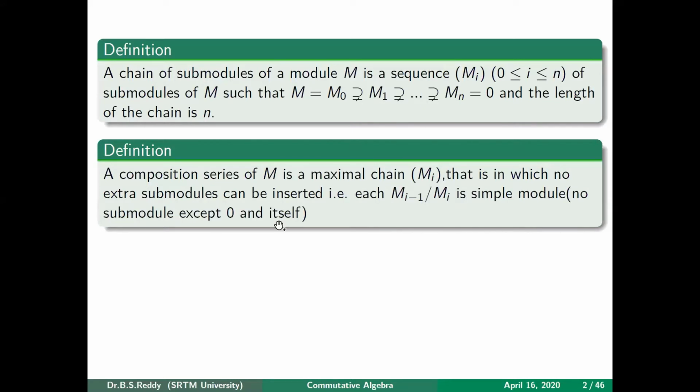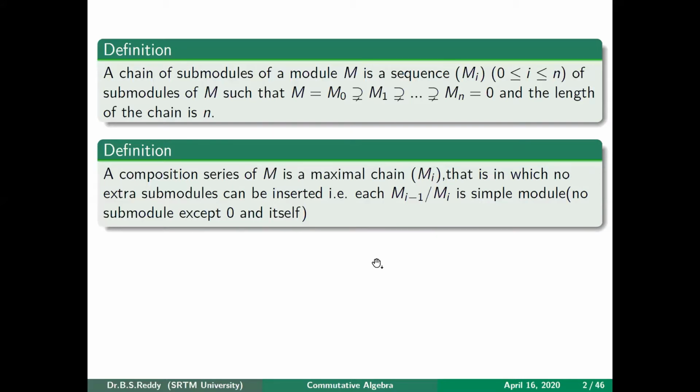That is the same as saying that, in terms of quotients, Mi minus 1 modulo Mi is a simple module, just like a simple group. So Mi minus 1 modulo Mi is a simple module. That means there are no submodules except 0 and Mi minus 1 over Mi, right?